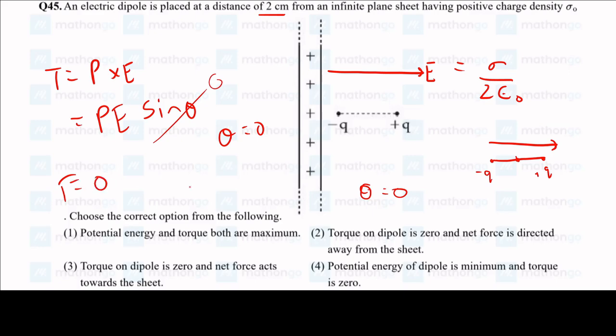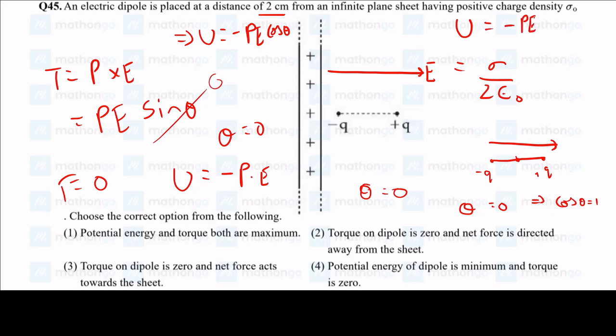And then what's the potential energy of a dipole in an electric field? So potential energy is nothing but minus P dot E. So it is going to be minus PE cos theta. As theta is equal to 0 here, it implies cos theta is equal to 1. So our potential energy is going to be minus PE. It's the least, it cannot go anymore because our cos is at the limiting value over here. As it is the negative sign, it is the least value it can be. So we get potential energy is minimum and the torque is 0. So option 4 is correct.